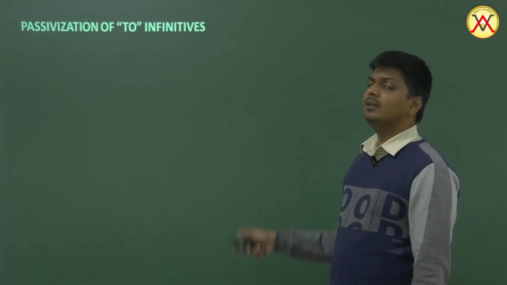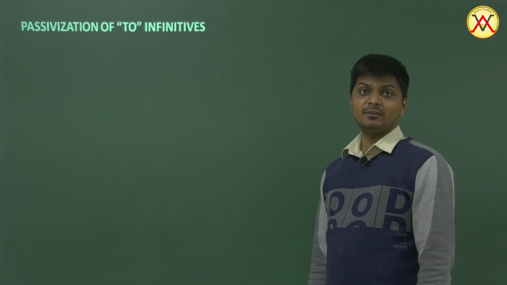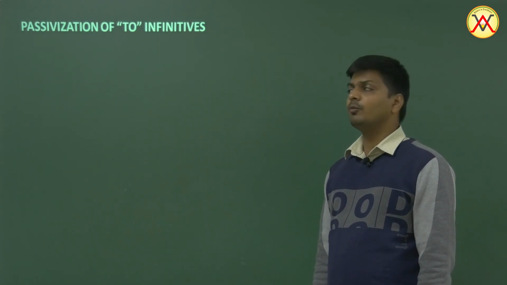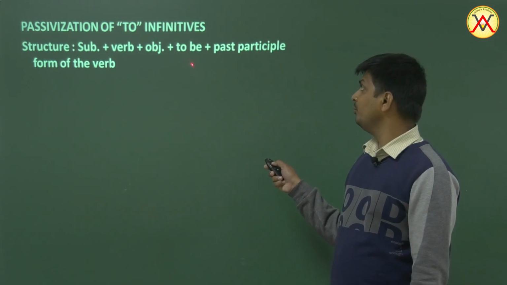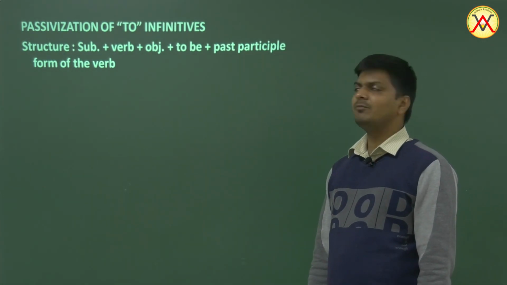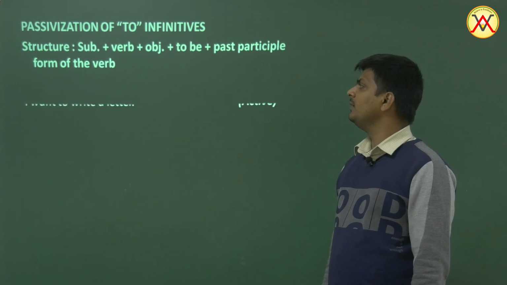Passivization of two infinitives. Two infinitives is to plus first form. How do we change them into passive voice? Well, the structure would be subject plus verb plus object plus to be plus third form. Subject, verb, object, to be, third form.